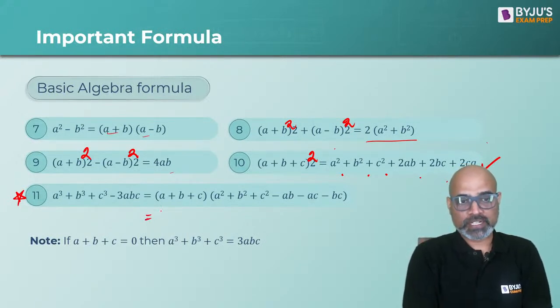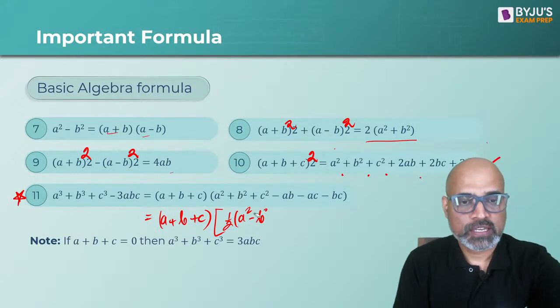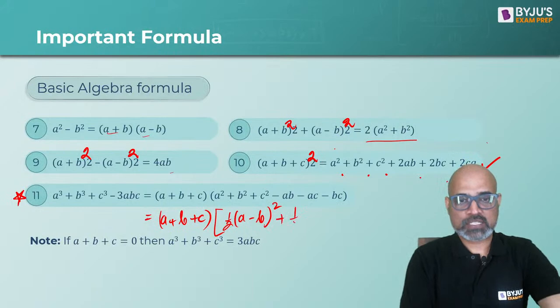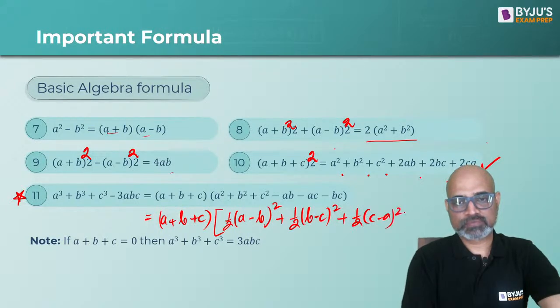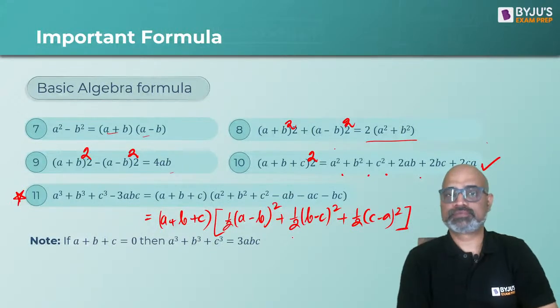This can also be written as a plus b plus c as the first factor and the second factor as half of (a minus b) whole square plus half of (b minus c) whole square plus half of (c minus a) whole square. Same thing. As in, I can rewrite the second factor like this.